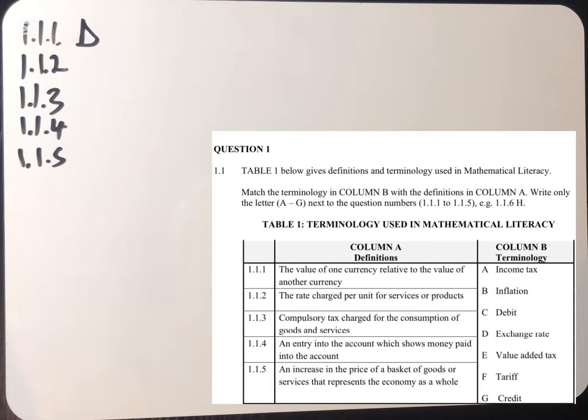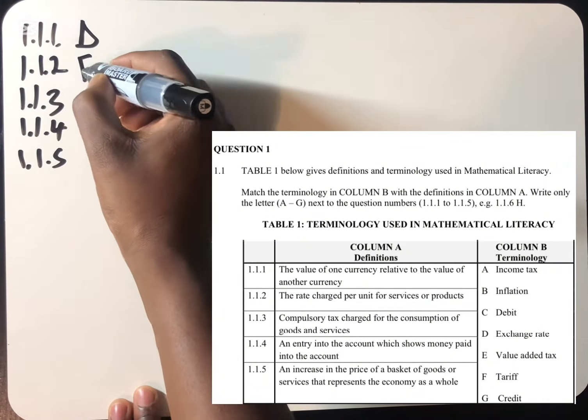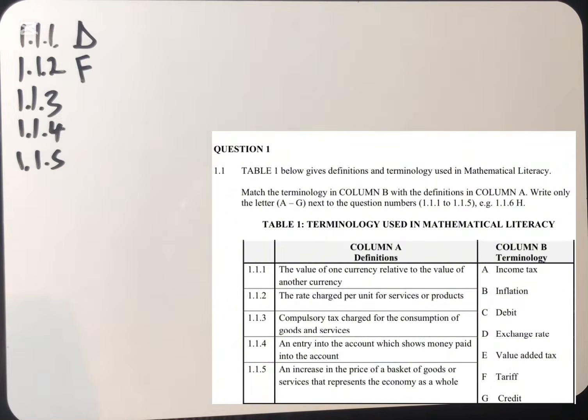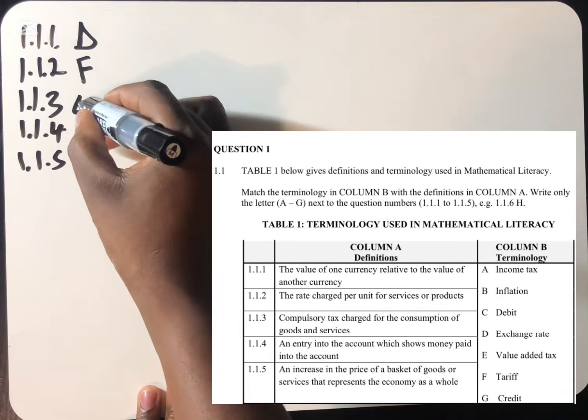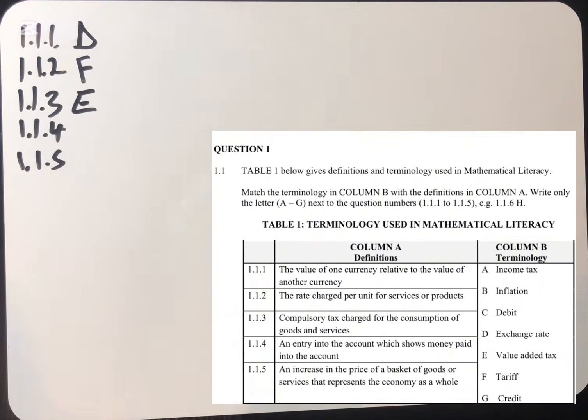Then we move to the next question. The rate charged per unit for services or product. We know that this is tariffs, and our tariffs here is letter F. Then 1.1.3 says the compulsory tax charge for the consumption of goods or services. In this case, we know this is the value added tax, which is E. Number 3 is letter E.